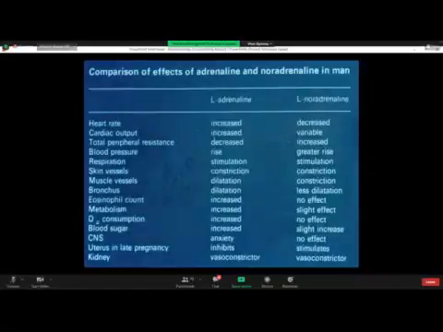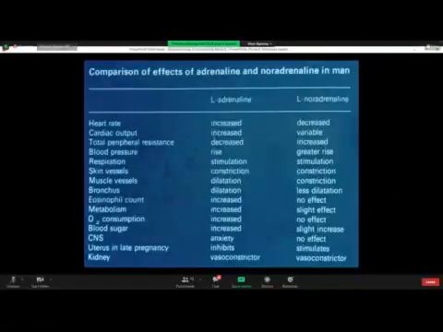The rest of the actions are mediated by alpha or beta or both types of adrenergic receptors. Oxygen consumption of the tissues per unit time is increased with adrenaline, but no such effect in case of norepinephrine. Blood glucose level is increased by adrenaline, with no such increase by norepinephrine. So norepinephrine is not a metabolic hormone, but adrenaline is a metabolic hormone.